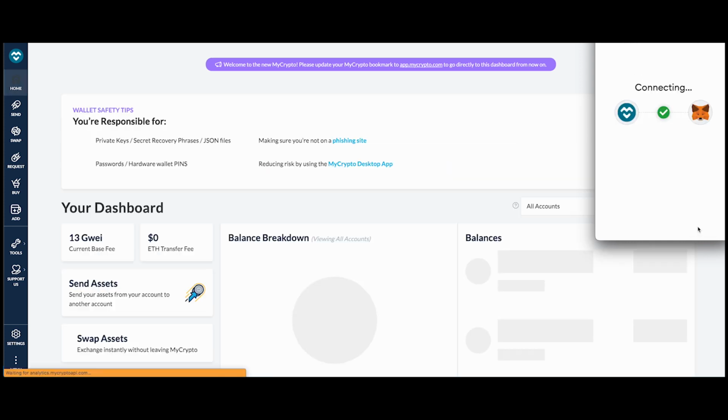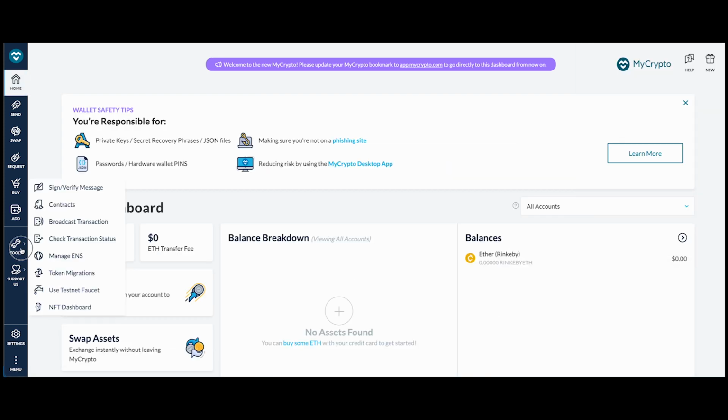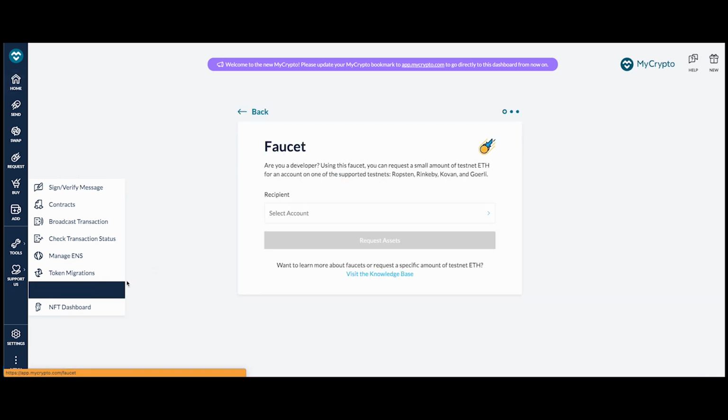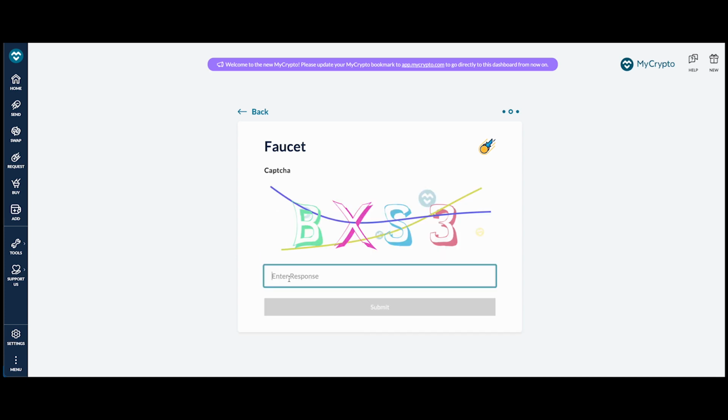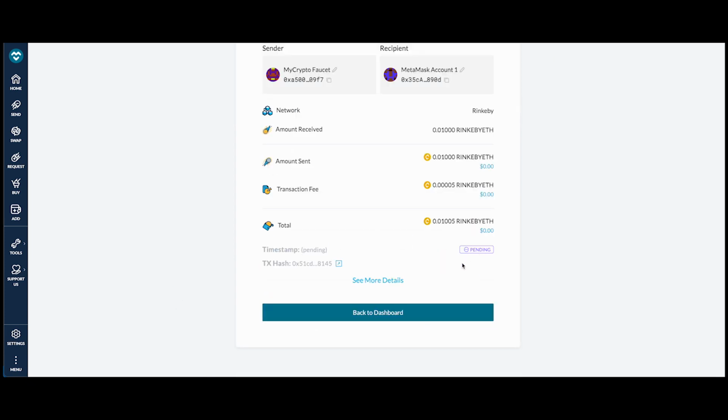Go ahead and connect. Then click Tools, Use Testnet Faucet. Select your wallet, then click Request Assets. As you can see, the transaction is pending, and it might take a couple minutes, but soon you should have testnet ETH in your wallet.